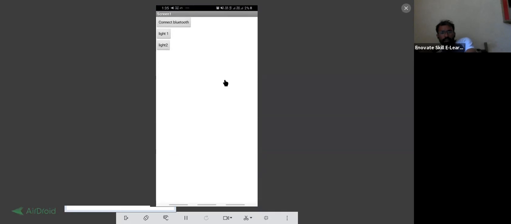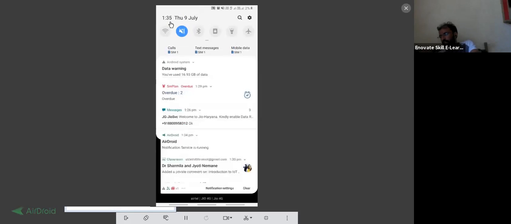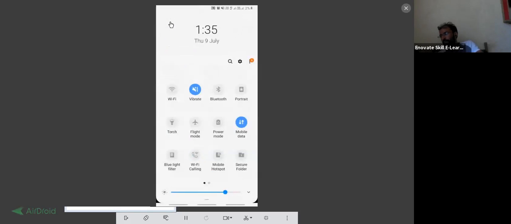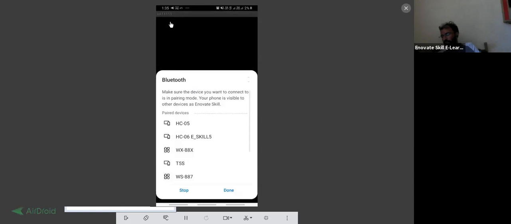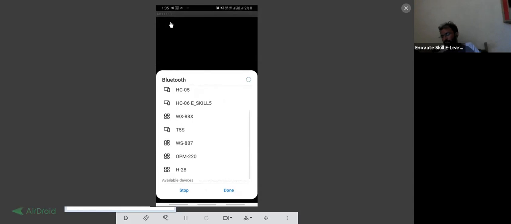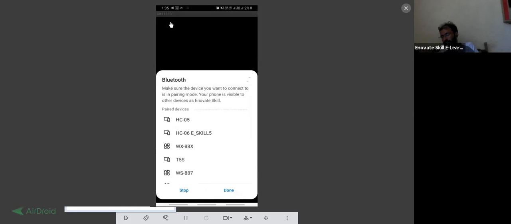Now as I'm going to click on Bluetooth, you will understand what is the meaning of list picker. So I'm going to click on list picker. It will show all the connected Bluetooth devices, but my Bluetooth device is not available. So we have to enable Bluetooth first, and after that, we have to connect our Bluetooth device. So SC05 is already connected. So make it okay, go back.